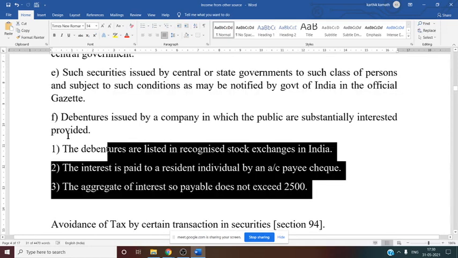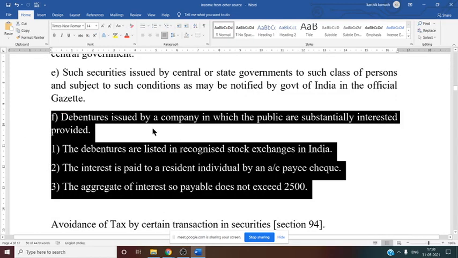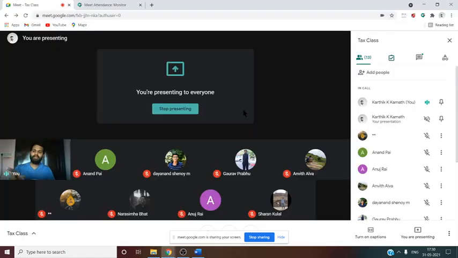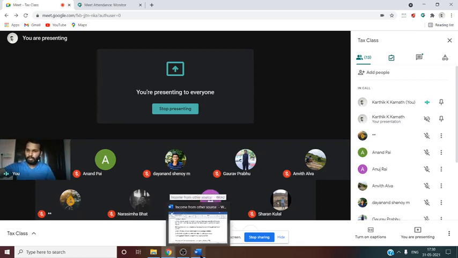Then there is this rule regarding debenture. See this, debenture issued by the company in which the public are substantially interested, provided such debentures are listed in a stock exchange of India. Suppose any listed debenture is given, then we have to see whether it is paid by account payee cheque. If interest is paid by account payee cheque, then there is a limit: aggregate of interest so payable does not exceed 2,500. If it is less than 2,500, no TDS. If it is more than 2,500, then you have to charge TDS, that is tax deducted at source. That means whenever there is a TDS, you have to gross up 100 by 90. So the TDS rate, if they have not mentioned, we can consider as 10%. So that you have to consider.